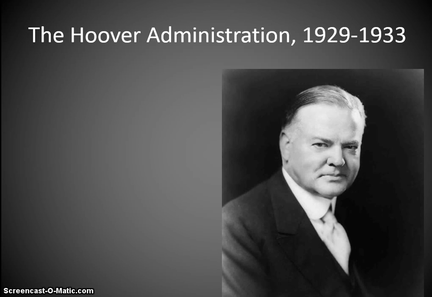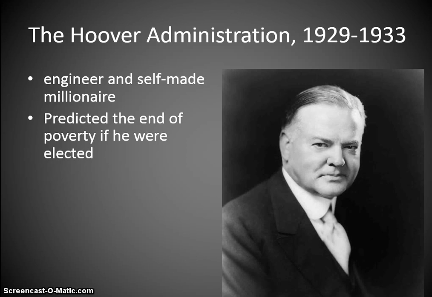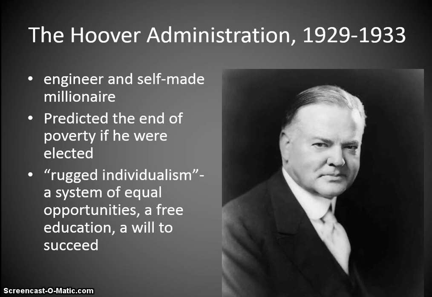And then you have Herbert Hoover from 1929 to 1933, right? Herbert Hoover. He was an engineer and self-made millionaire. He predicted the end of poverty if he were elected, and he believed in something known as rugged individualism. All right, so Herbert Hoover, because in the 1920s, I've told y'all before, it's such a good time in the United States that everybody was making money. And it was because of a couple of things that were created during the 1920s that you were able to enjoy the good life, right?